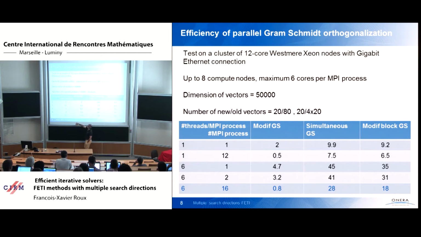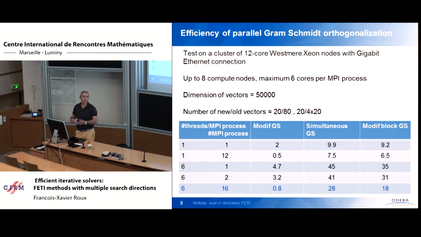And so there are 6 cores per subdomain and 16 subdomains, and the speed in each subdomain is 0.8 with one-by-one reverse orthogonalization, and it is something like 30 times more with block reverse orthogonalization. So the same as for the forward-backward substitution, all this algebra can be performed much better, both in terms of performance on the multi-core system and of performance at the global level, due to message passing time reduction using block approaches.